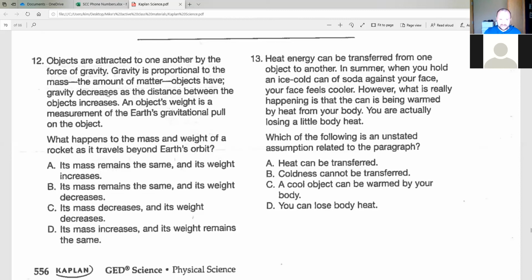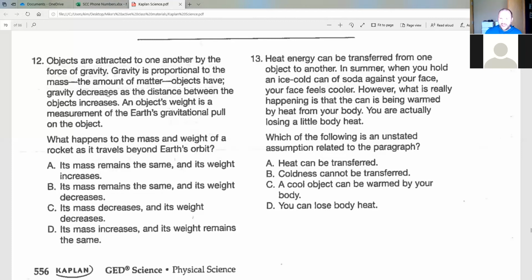So, that means what is happening to the rocket's weight? Let's talk about weight first, and then we'll talk about mass. Right? In theory, if that rocket is getting further away from Earth, Earth's gravitational pull on that rocket is less. Therefore, the weight should be less. Okay? Remember, if you go onto the moon and you step on a scale, you're going to see a number a lot smaller than you see on Earth. You are way, way lighter on the moon than you are on Earth. It doesn't mean you're tinier. Right? It just means you're lighter.